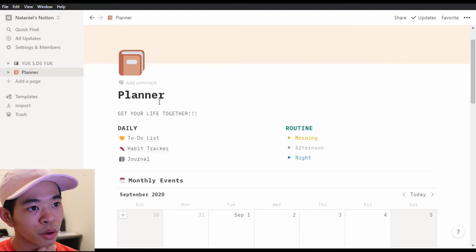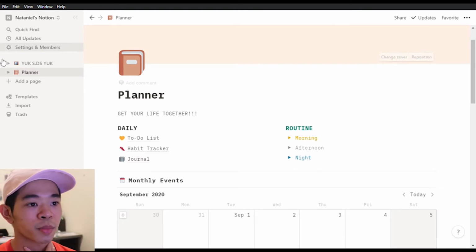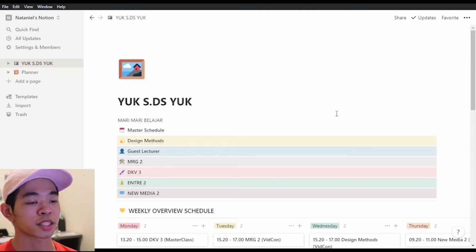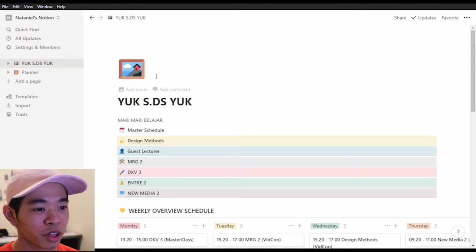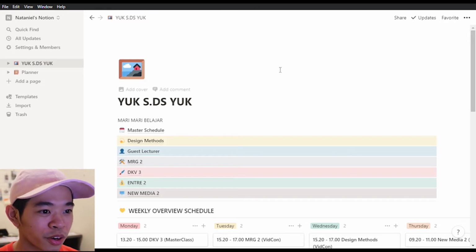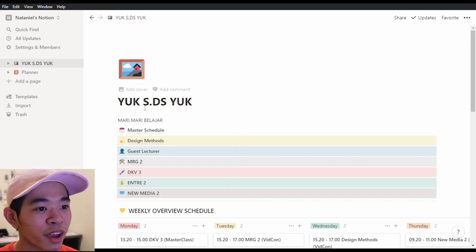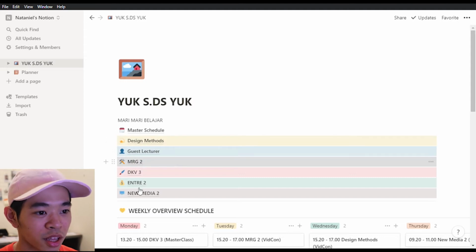Okay, so we are right now in Notion, and this is my planner dashboard, and this is my college dashboard. If you don't know what this means, it's basically in Indonesian, yuk SDSU. It's like, come on, let's have a degree in design. And then it says mari belajar, which actually means let's study. So right here in the dashboard, I have my master schedule and every other course that I have.